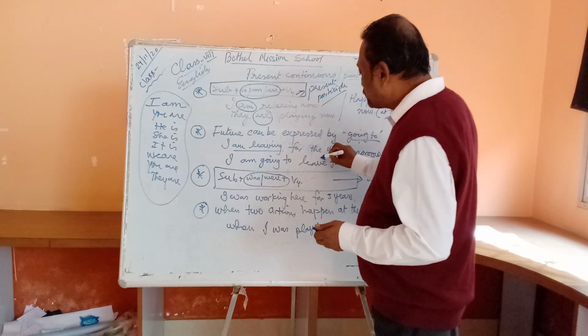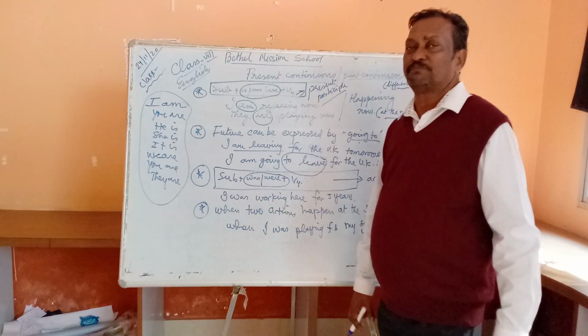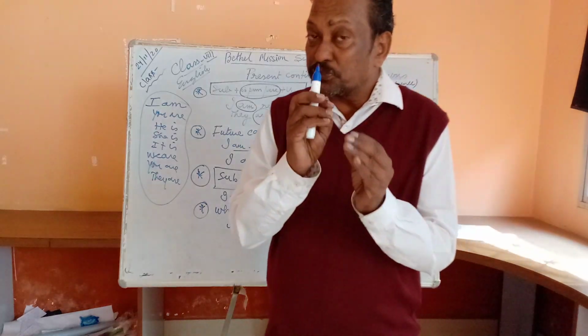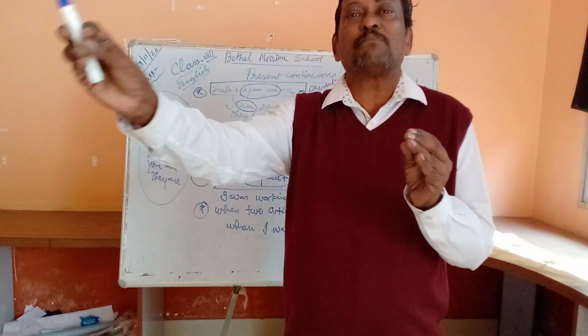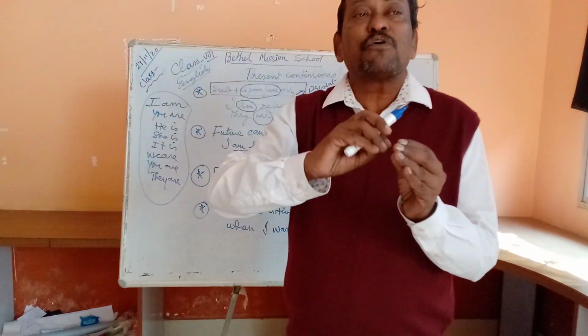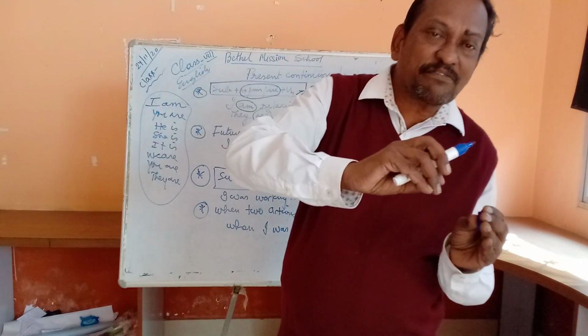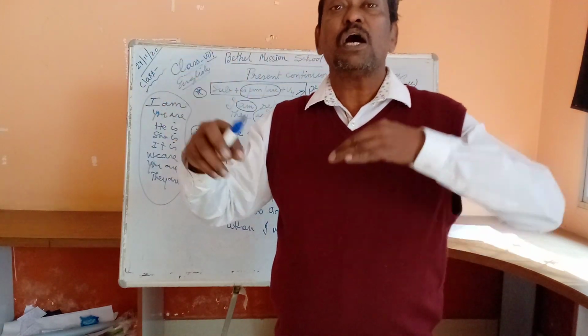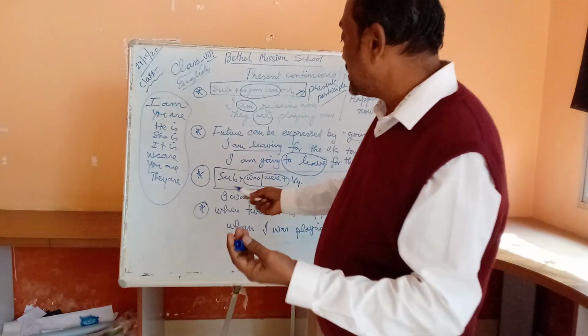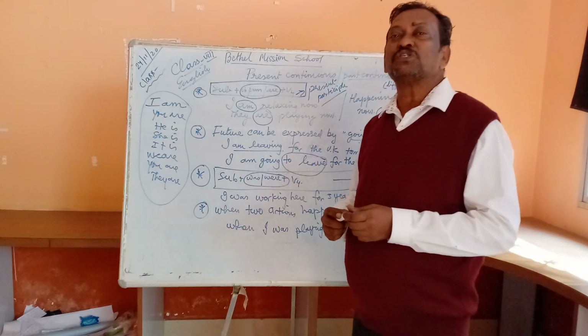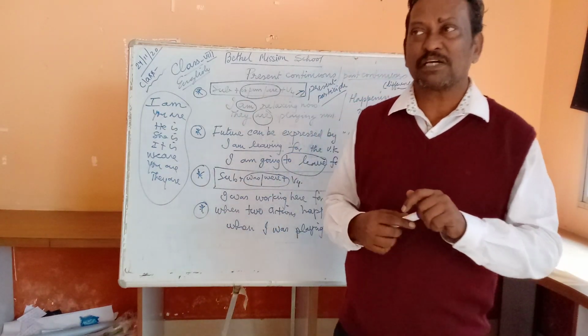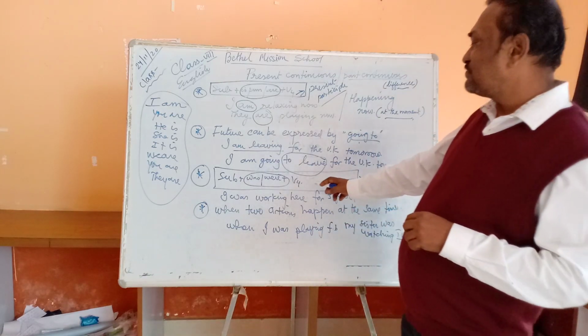Here to plus V1 infinitive is used. When you use to with the first form of verb, I am going to dance, I am going to sing, I am going to take rest, I am going to have my lunch, I am going to have my dinner. To plus V1 is always considered as the infinitive.